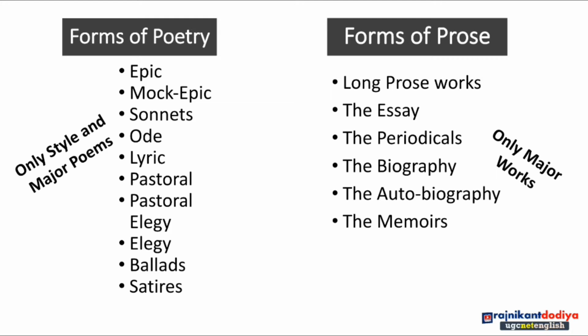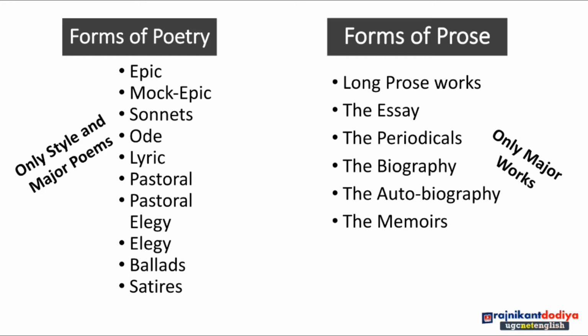For example, who coined the term ode, or who started writing mock epic poetry, which ballads are very famous, which satire is very famous. So forms of poetry, only the style and major poems we have to keep in mind.